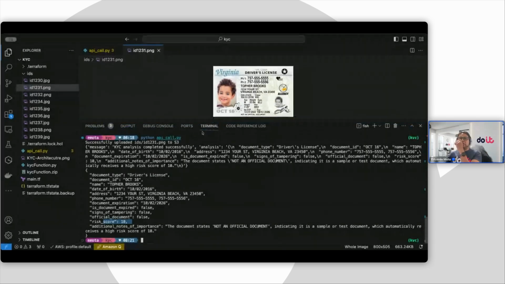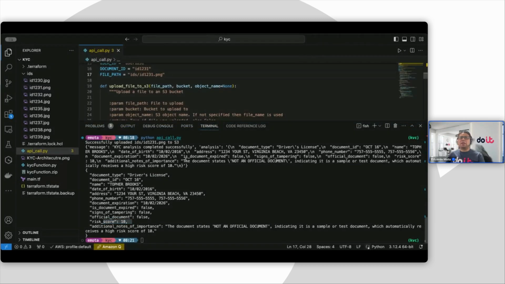Now, there is always a risk. That's why there has to be human oversight, because as we know, AI models are not particularly bulletproof. They are probabilistic. So it is important for a human to provide oversight, especially in situations where the risk score is high.